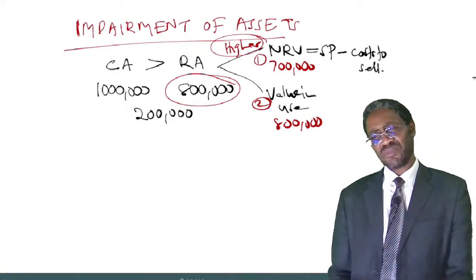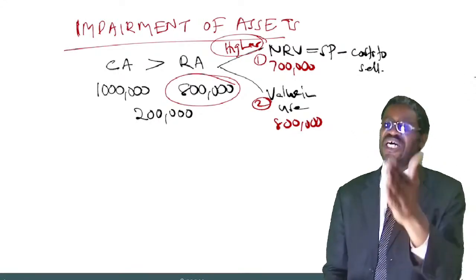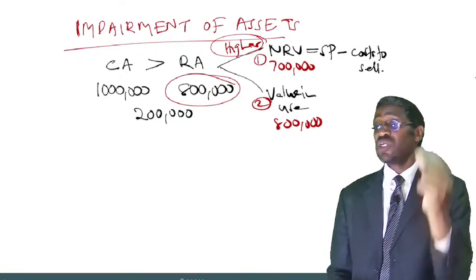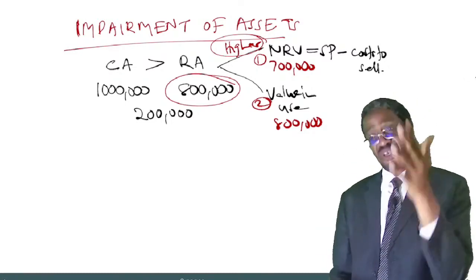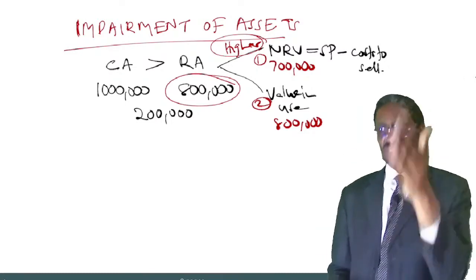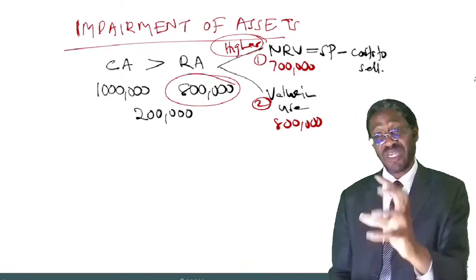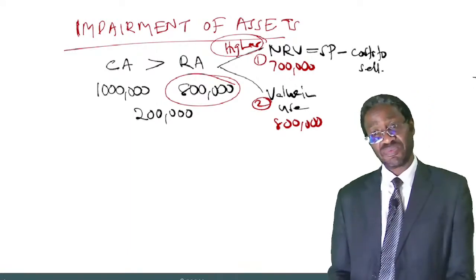In fact, some books call this amount fair value less cost to sell, instead of calling it net realizable value. Fair value is the same as market value, the same as the selling price. Good. So that's how we normally determine the net realizable value.